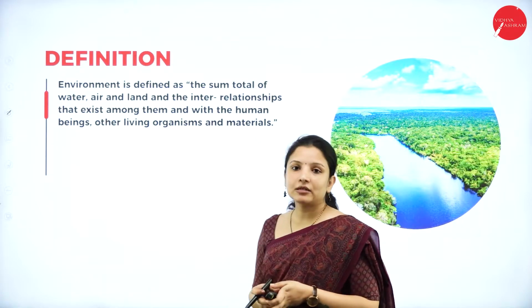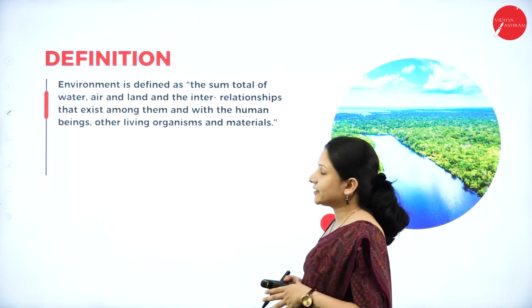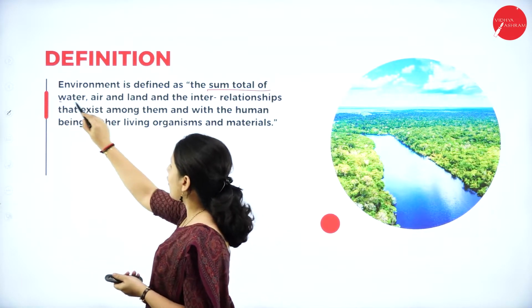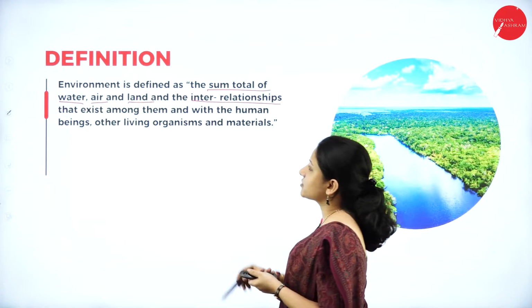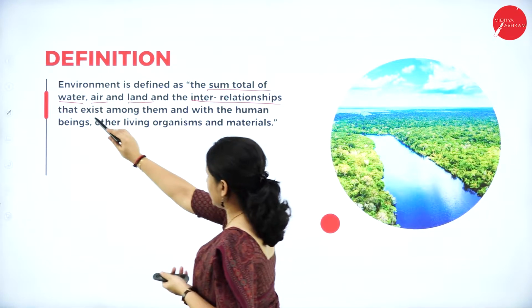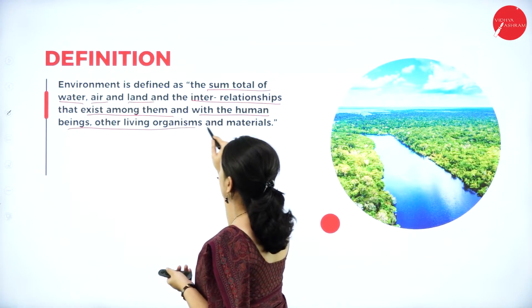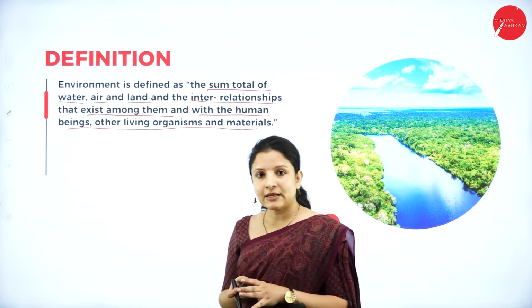Next, let's learn about the definition of environment. Environment is defined as the sum total of water, air and land and the interrelationship that exists among them and with human beings, other organisms and matter on this planet.